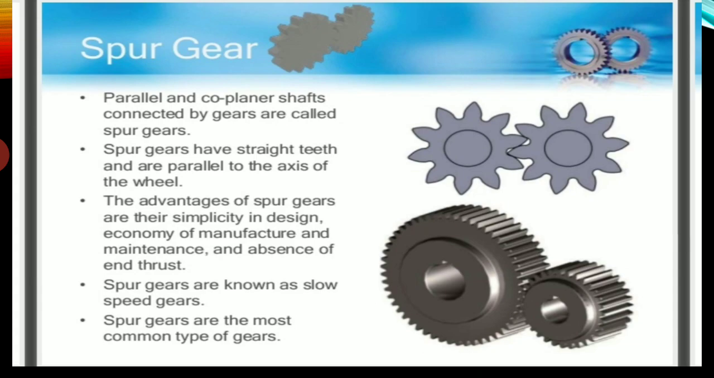Parallel and coplanar shafts connected by gears are called spur gears. Spur gears have straight teeth parallel to the axis of the wheel. The advantages of spur gear: they are simple in design, economic to manufacture, easy to maintain, and they have no axial thrust. Spur gears are also known as slow speed gears. Spur gears are the most commonly used gears.